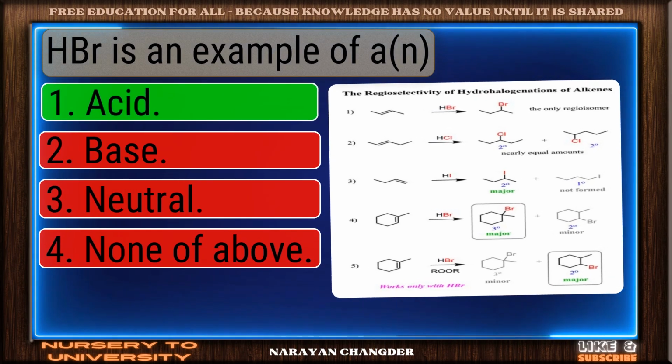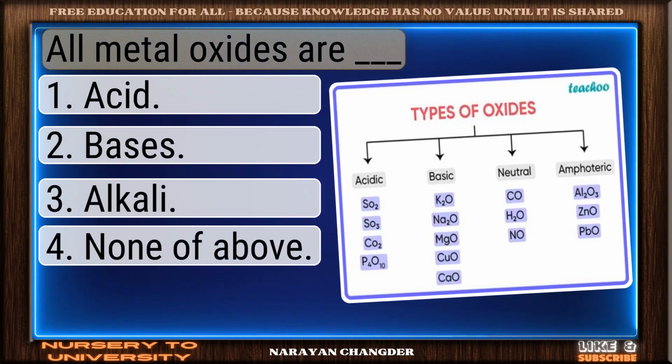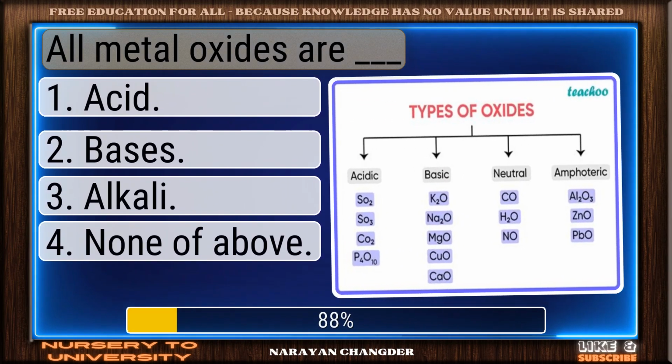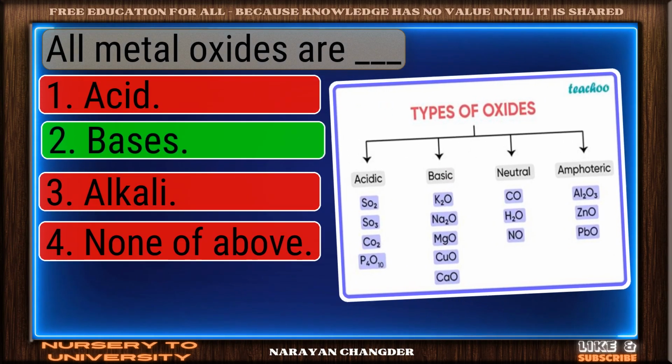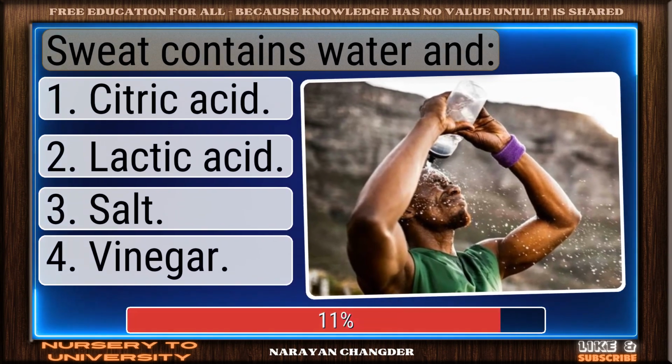You're right. Acid is the correct answer. All metal oxides are dash. Right choice. Bases is the best answer. Sweat contains water and.